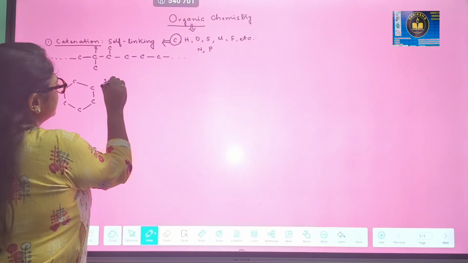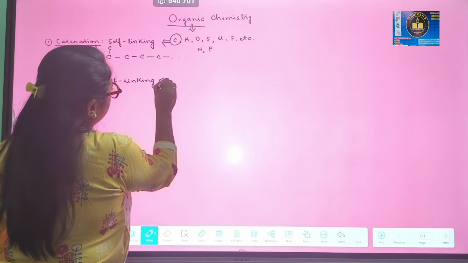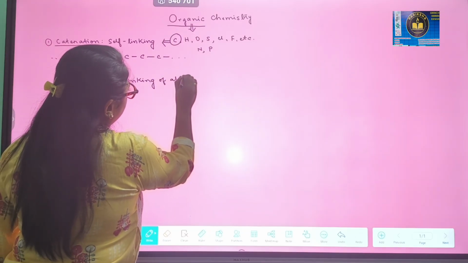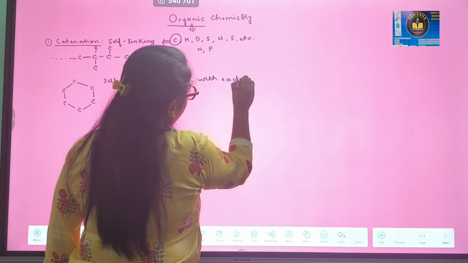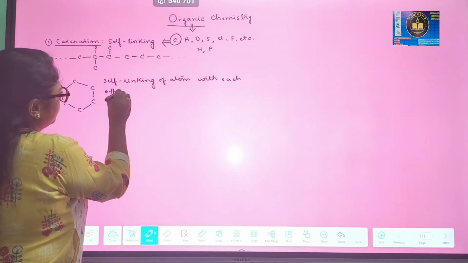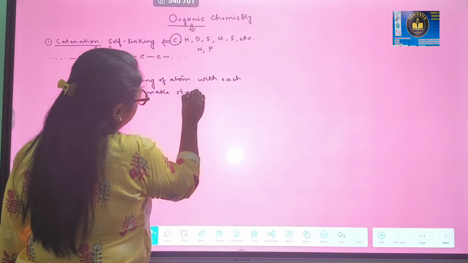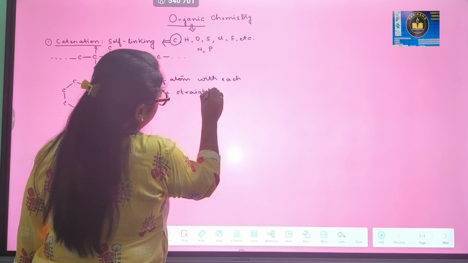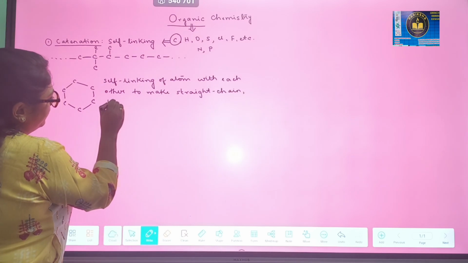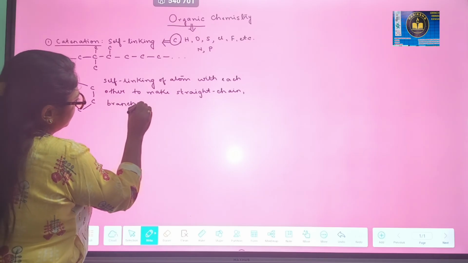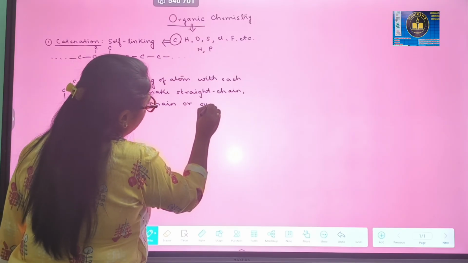So we can write self-linking of atom with each other to make straight chain, branched chain, or cyclic compounds.